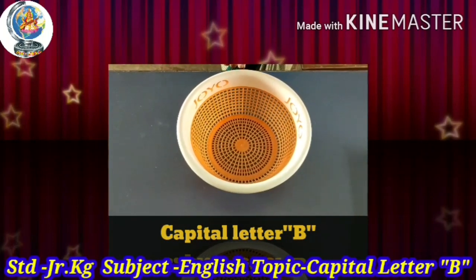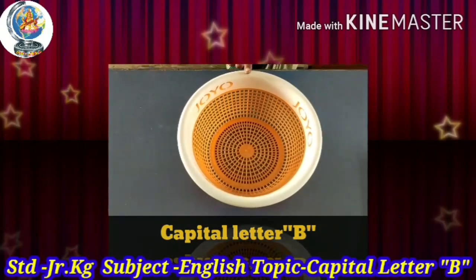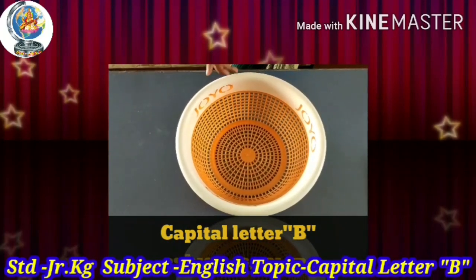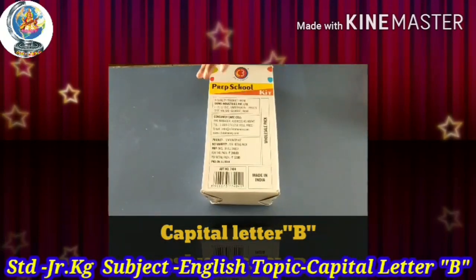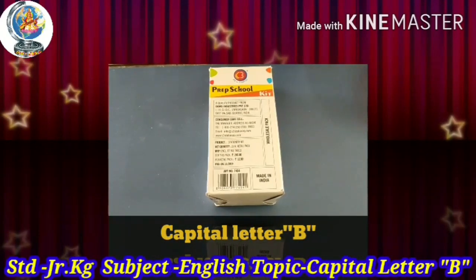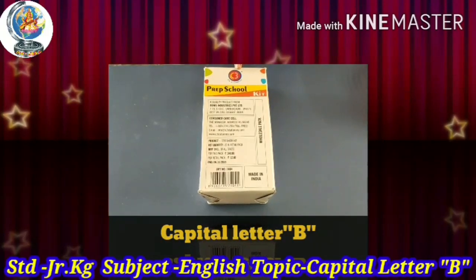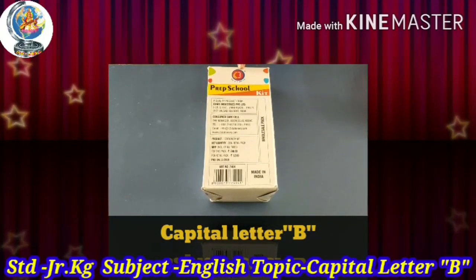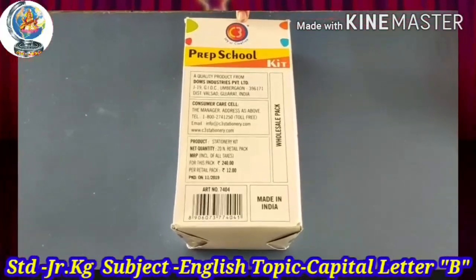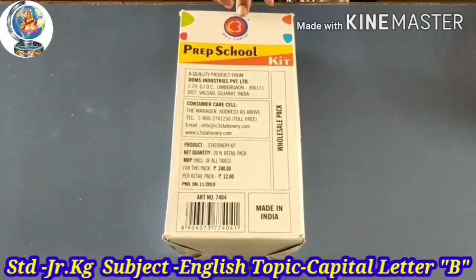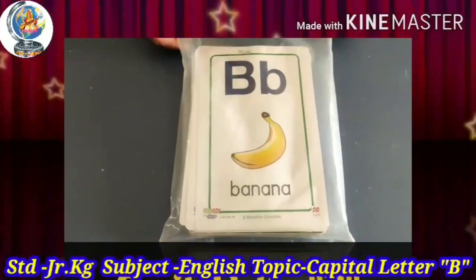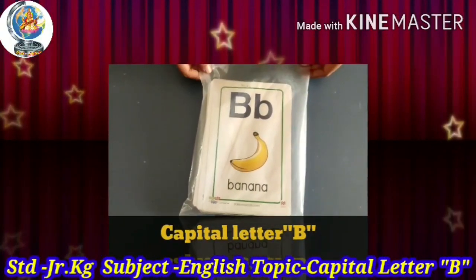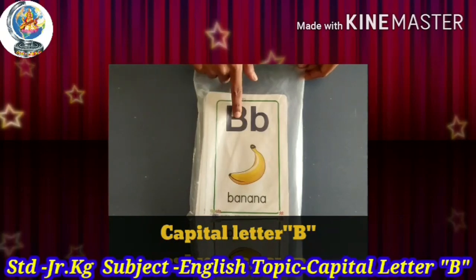B for basket. Which thing is this? This is a box. B for box.